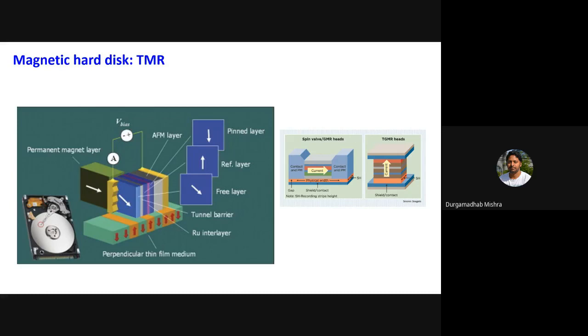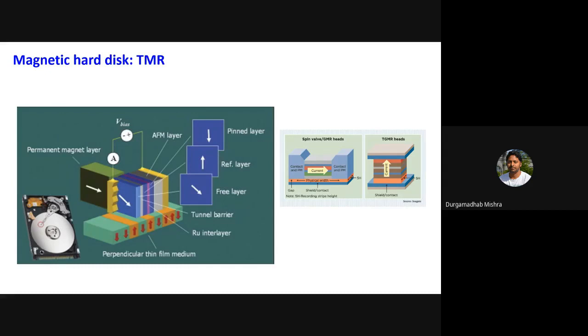The basic difference between a GMR and TMR is, again, you need two ferromagnetic layers separated by a spacer layer. In case of GMR, it is metallic. In case of TMR, it is an insulating barrier layer.